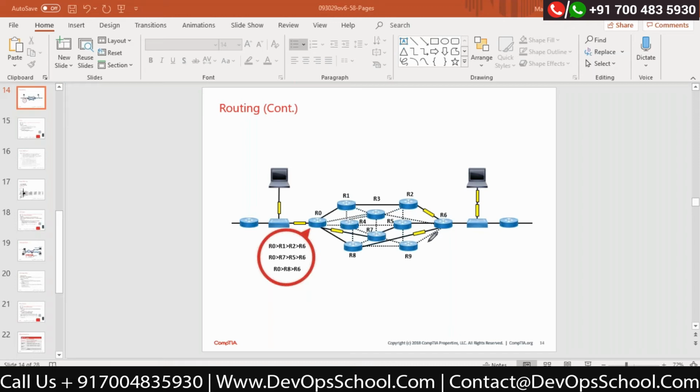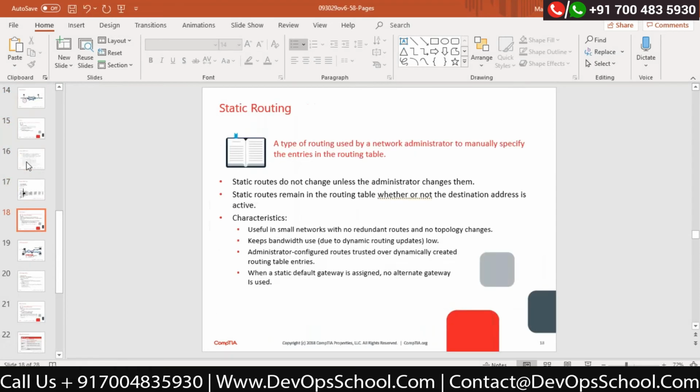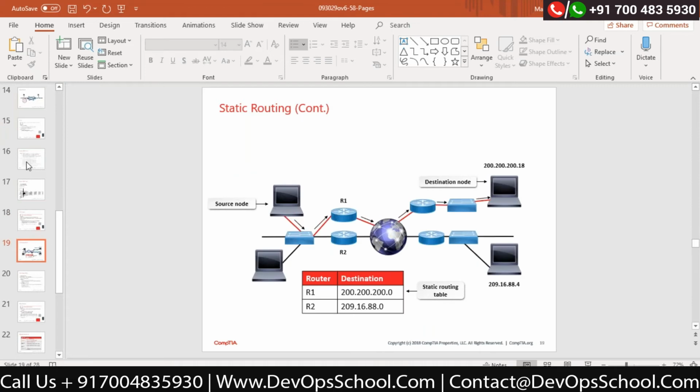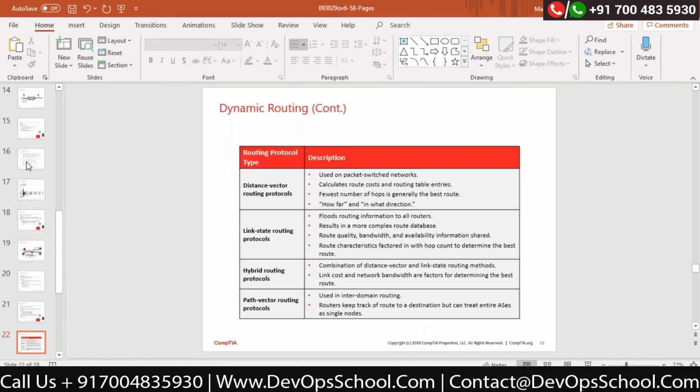Correct? Now there is one more category they are going to talk about. That category is called hybrid. Okay, there is a hybrid protocol called EIGRP and IGRP. IGRP and EIGRP are proprietary Cisco protocols which are actually hybrid.